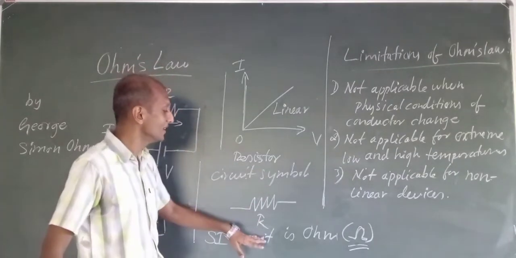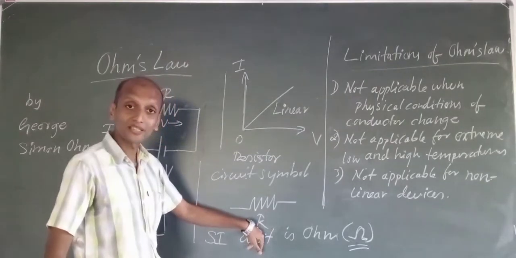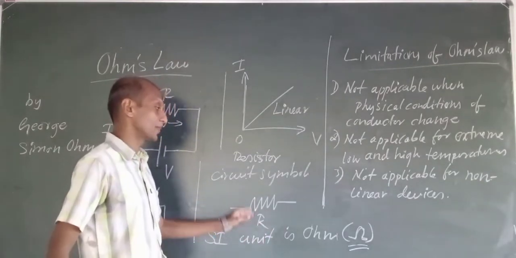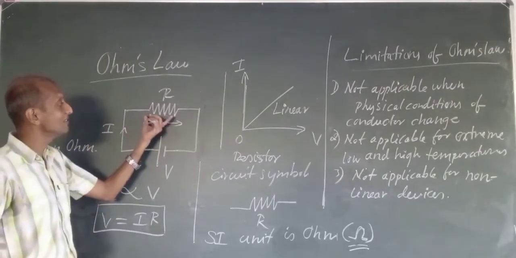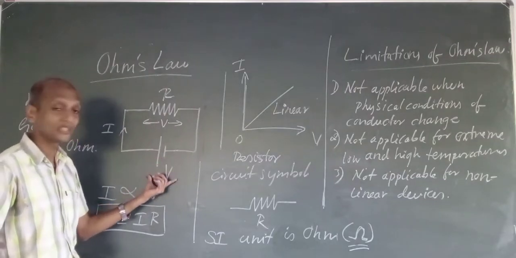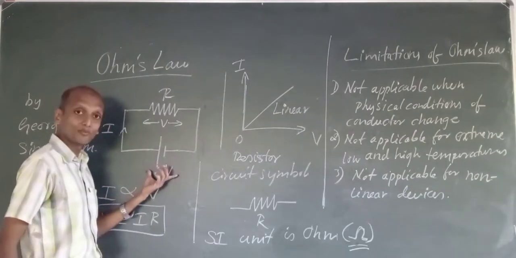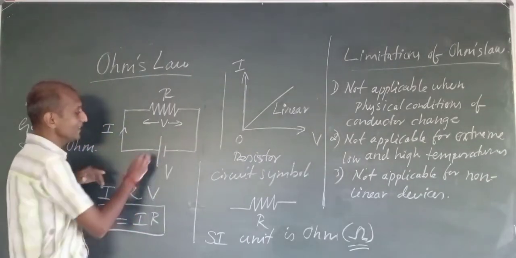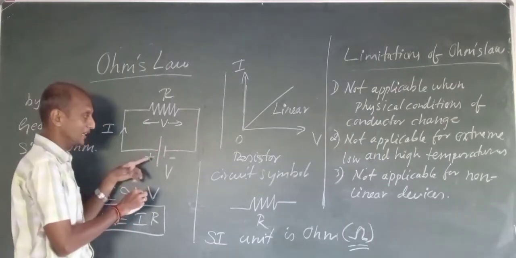That is called resistance. The circuit symbol is this one, and it is represented by capital R. Now we will go for Ohm's law. We have connected a resistance, and here we have a voltage source, represented by capital V, with positive here and negative here.